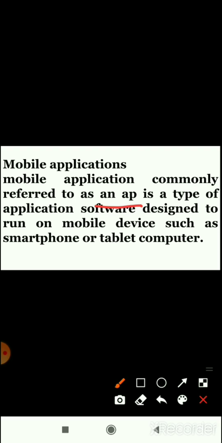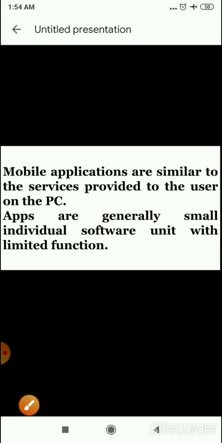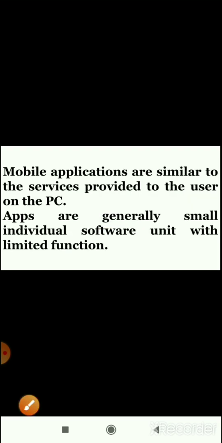Children, mobile applications are similar to the applications which we are all using on the system or PC. But the difference is that, children, the features which we have on the computer system and the features that we have on the mobile device are different.